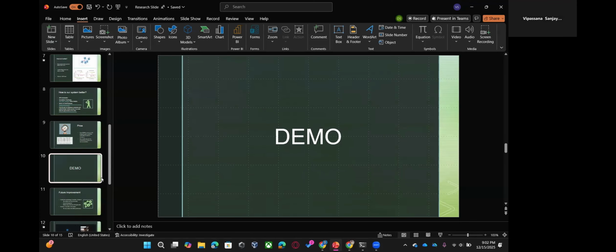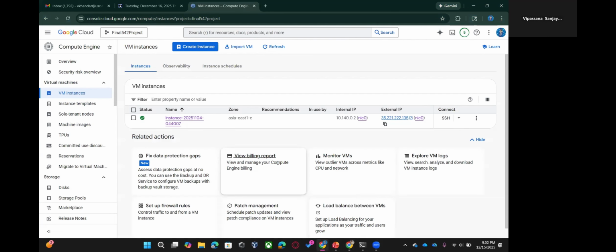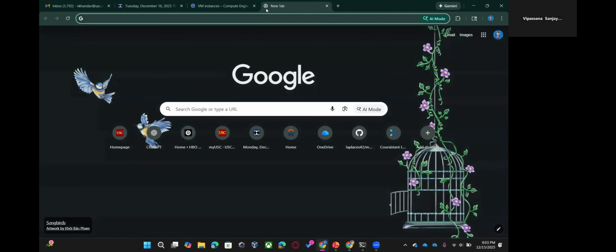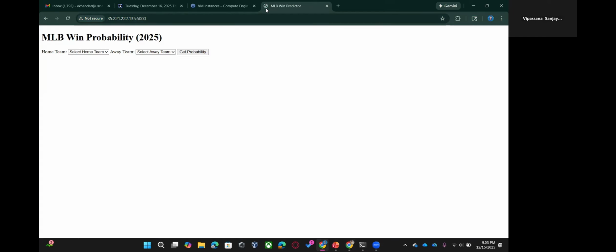So let's jump into our demo. Let me first show you. Like we said, we promised that our entire system is on cloud. So I want to show and justify that yes, it's on cloud. We have got an instance running and the external IP is 35.221.22.135. I'm just going to copy that and create a new tab. I'm going to put it in, and we have got a port running at 5000, and there we go.